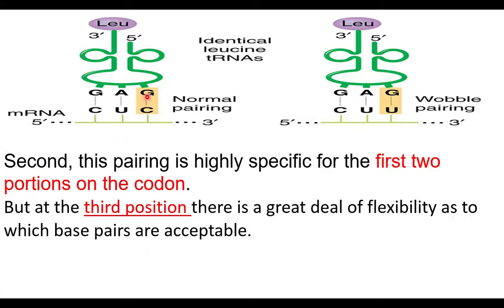You can understand that two reasons are responsible for the fact that one amino acid is coded by more than one codon. We have discussed the two reasons.